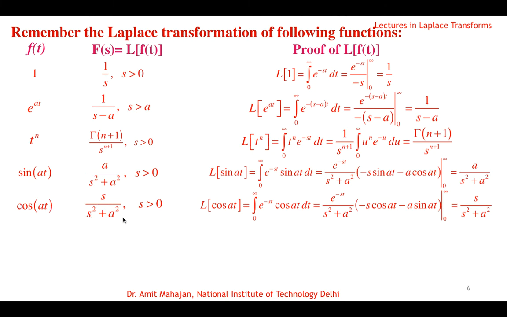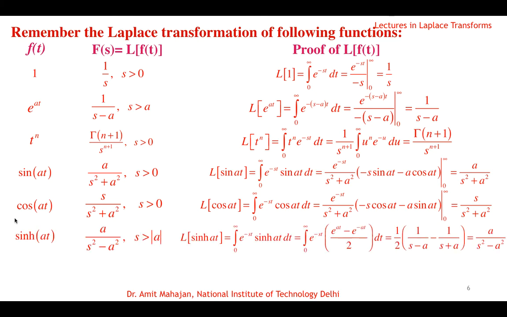The sixth and seventh are the hyperbolic functions. The Laplace transform of sine hyperbolic at is a over s square minus a square. By definition, it is the integral from 0 to infinity of e raised to power minus st sine hyperbolic at dt, and sine hyperbolic at can be written in terms of exponentials as e power at minus e power minus at, divided by 2.